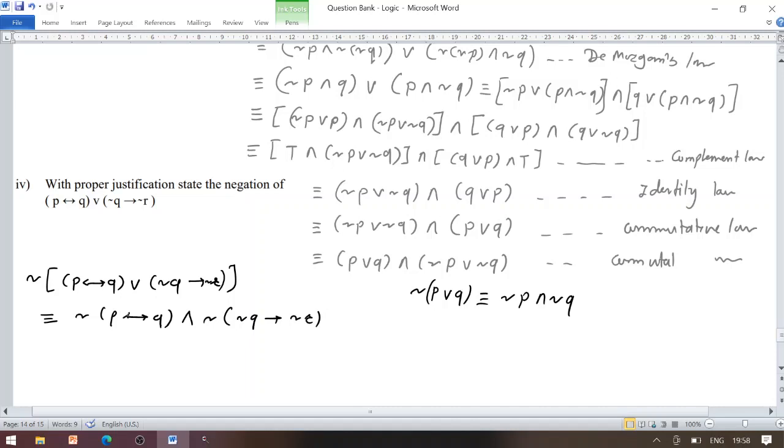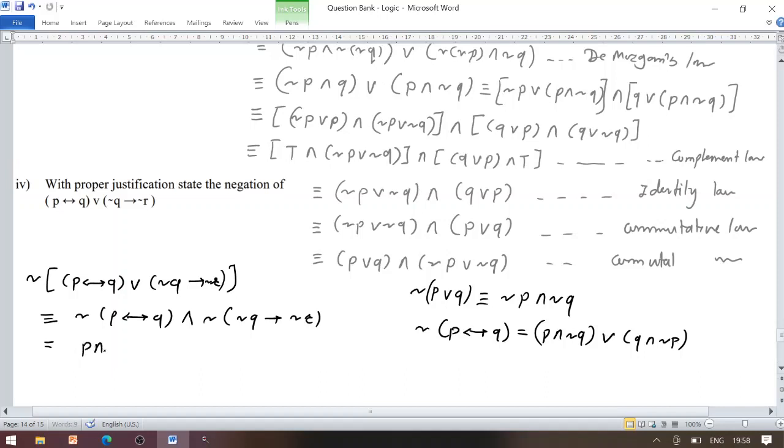Now negation of a biconditional statement, negation of (P biconditional Q), is given by (P conjunction negation Q) disjunction (Q conjunction negation P). Now look once carefully, the first bracket implies the negation of the biconditional statement.